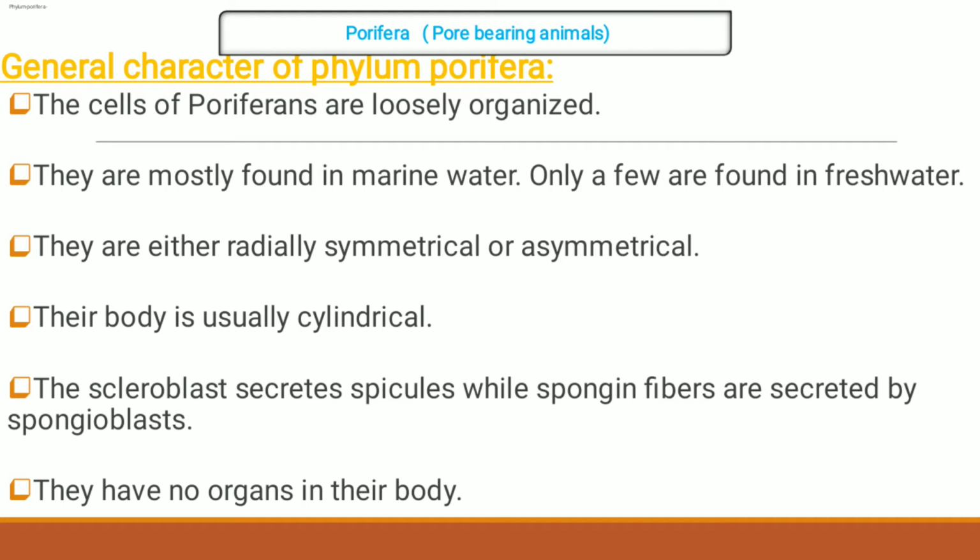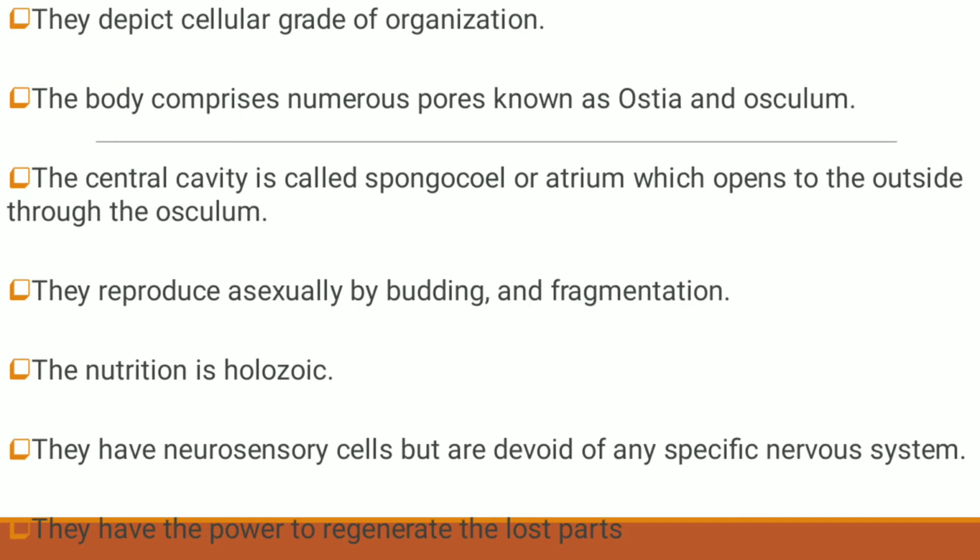Body is usually cylindrical. The scleroblasts secrete spicules, while spongin fibers are secreted by spongioblasts. Scleroblasts are the cells present in poriferans which secrete spicules, siliceous spicules or calcareous spicules, which form the endoskeleton of the sponge body. They have no organs in their body. They depict cellular grade of organization.